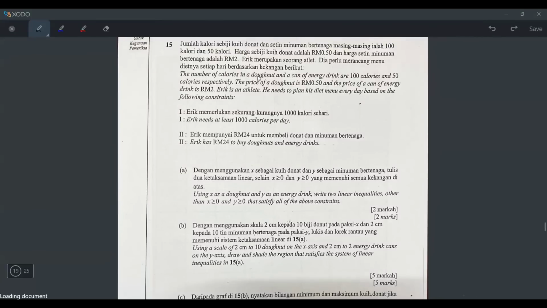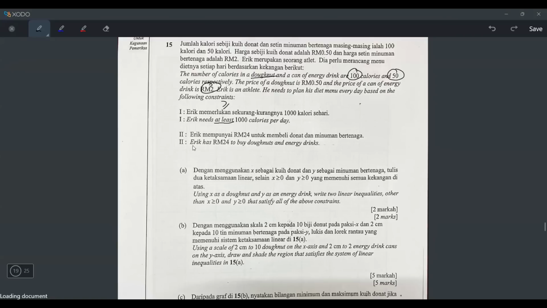The number of calories in a donut and a can of energy drink are 100 calories and 50 calories. The price of a donut is 50 cents and the price of an energy drink is 2 ringgit. Eric is an athlete. He needs to plan his diet menu every day based on the following constraints. Number one, Eric needs at least, bigger than or equal to, 1,000 calories per day. If you don't know that at least is bigger than or equal to, you can't do this question. You have to memorise all of at least, at most, minimum, maximum, not less than, not more than.